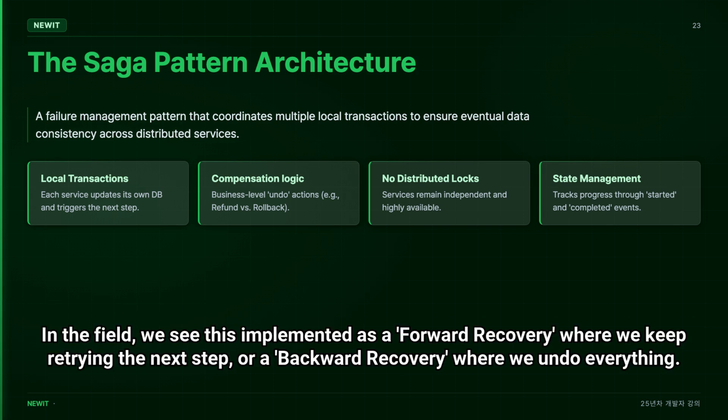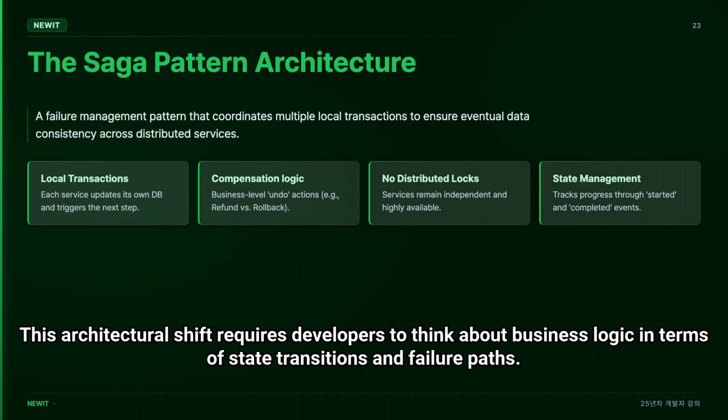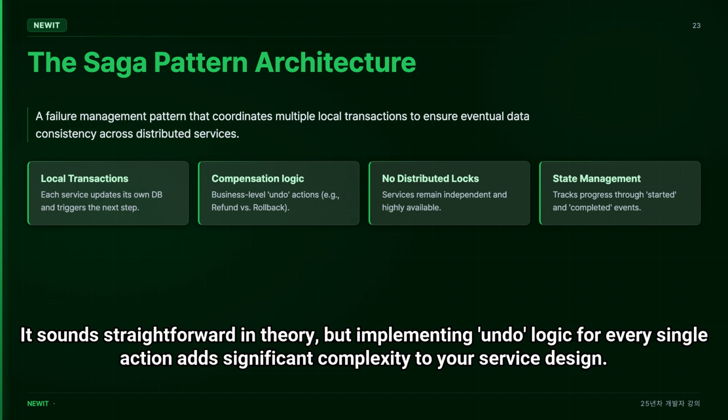In the field, we see this implemented as a forward recovery, where we keep retrying the next step, or a backward recovery, where we undo everything. This architectural shift requires developers to think about business logic in terms of state transitions and failure paths. It sounds straightforward in theory, but implementing undo logic for every single action adds significant complexity to your service design.